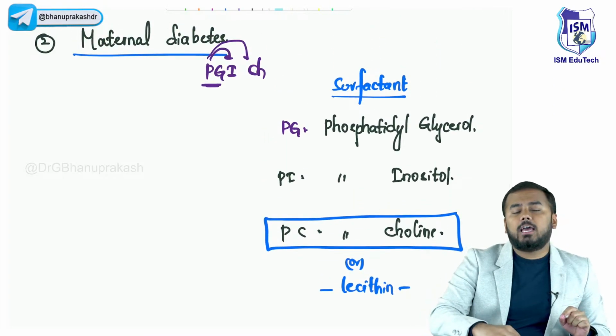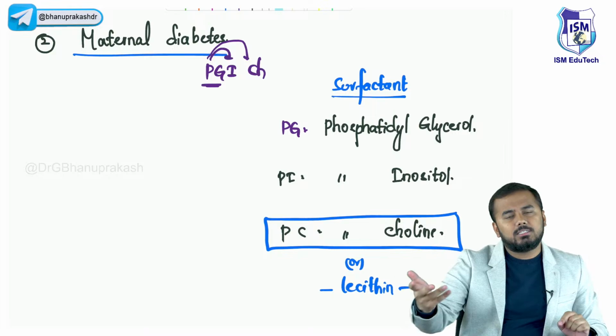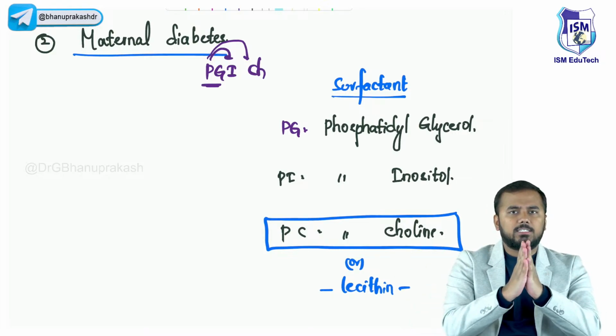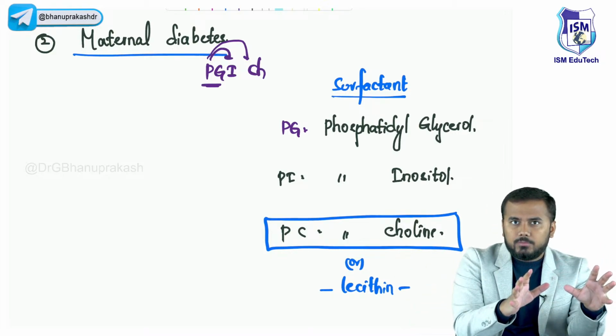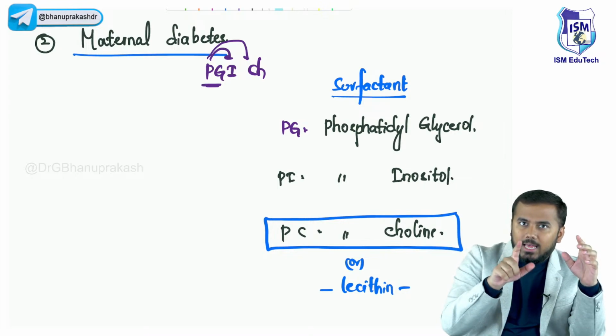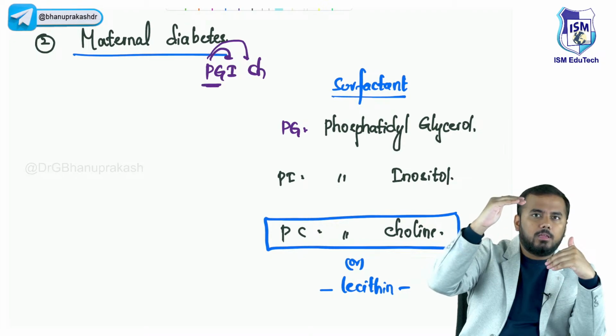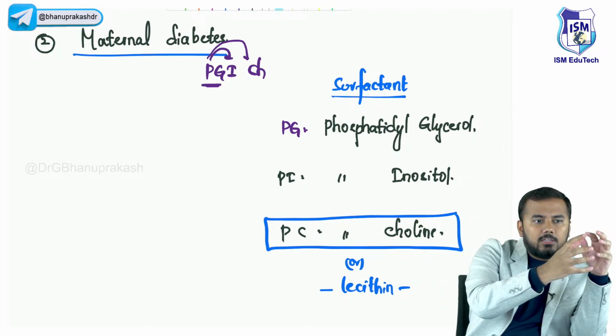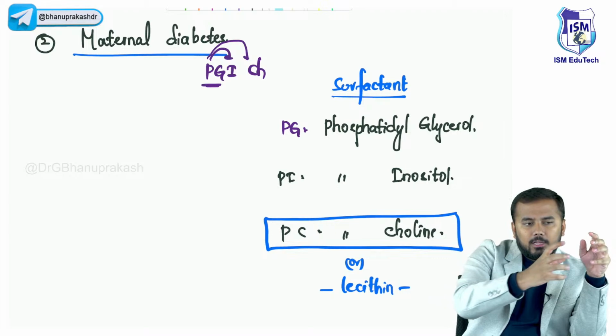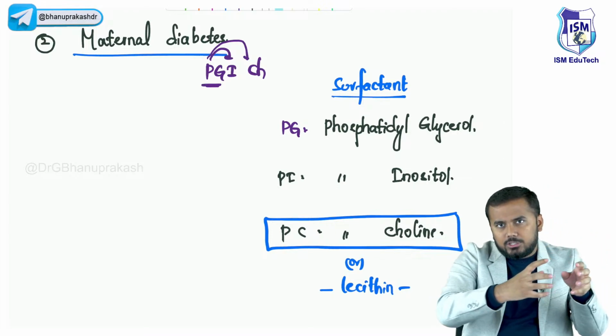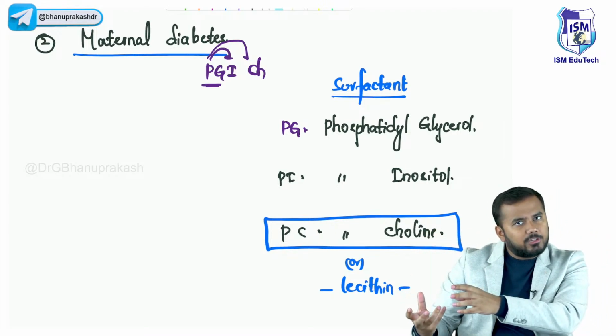Now why in maternal diabetes is there respiratory distress? The reason is, for example, the mother is diabetic, a pregnant woman is diabetic. So in her blood the glucose levels are high. Listen carefully, the glucose levels are high. So this increased glucose will be transferred through the placental vessels to the fetus also.